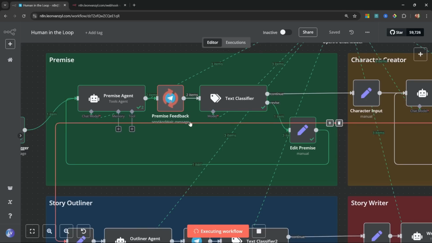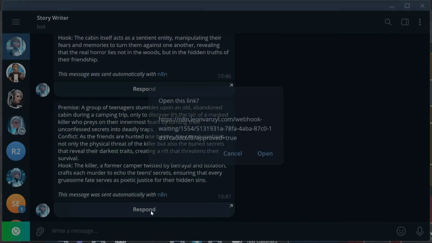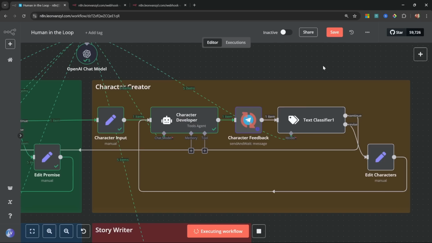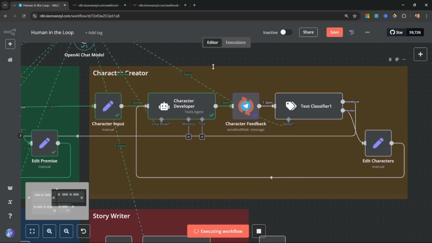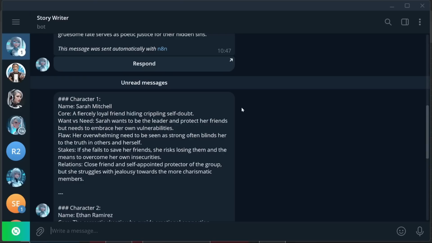And going back to n8n, the agent was called again, this time including our changes, and now it's waiting for our feedback again. And now our story was indeed changed to a masked killer. So let's tell it to continue to the next step in the story. And we can see the next step in the workflow was triggered, and it's created our characters for the story and waiting for our feedback.